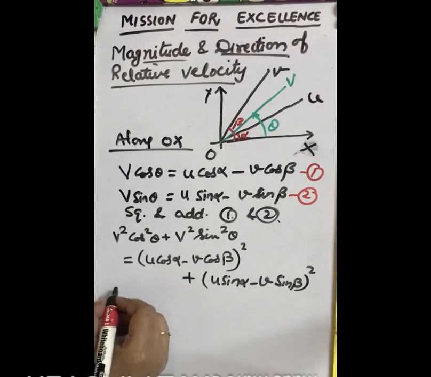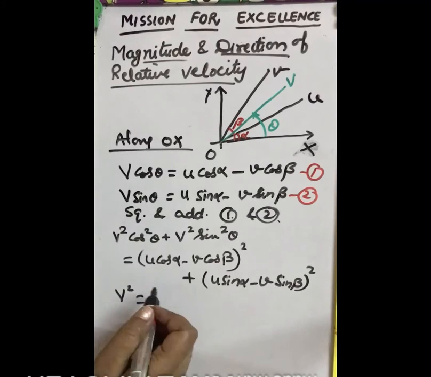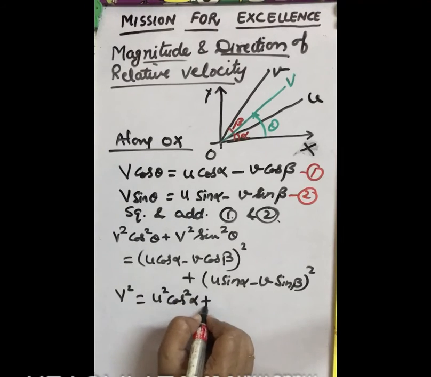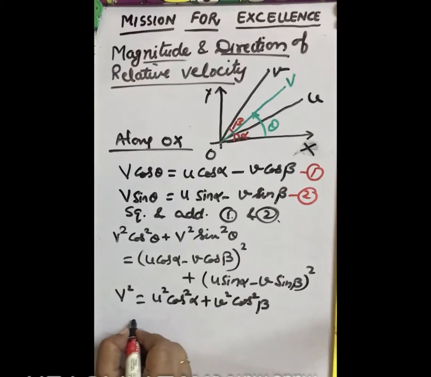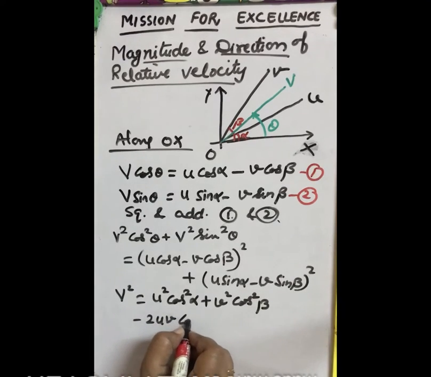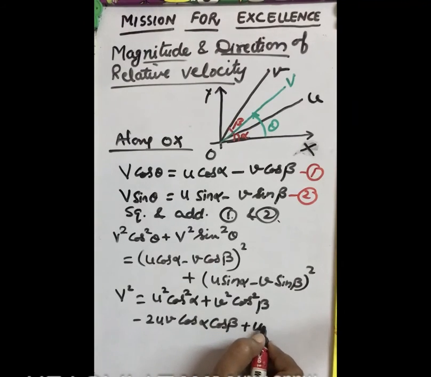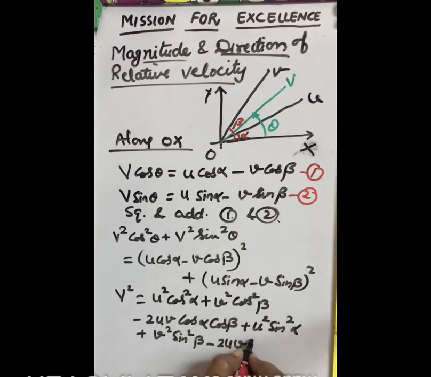Here we get V square, because cos square plus sin square is 1. On the right we get u square cos square alpha plus v square cos square beta minus 2uv cos alpha cos beta plus u square sin square alpha plus v square sin square beta minus 2uv sin alpha sin beta.